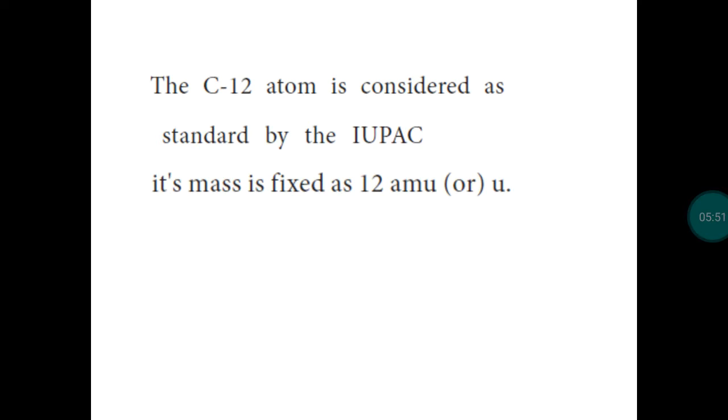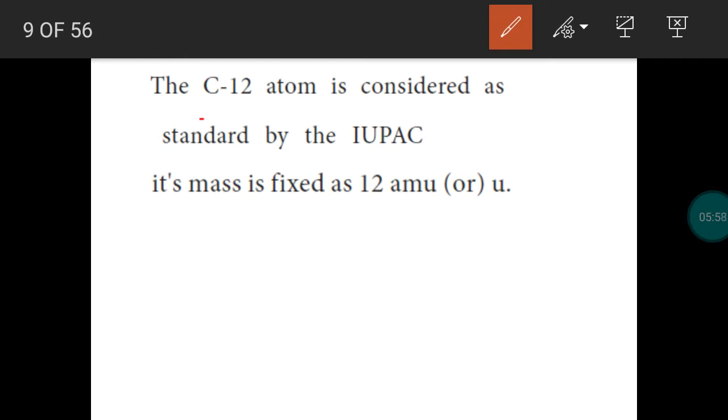IUPAC has confirmed the carbon-12 isotope as the standard atom. Carbon-12 represents carbon with mass number 12. Carbon exists in different isotopic forms, like carbon with mass number 12, 13, and 14. The more abundant isotope of carbon is C12.